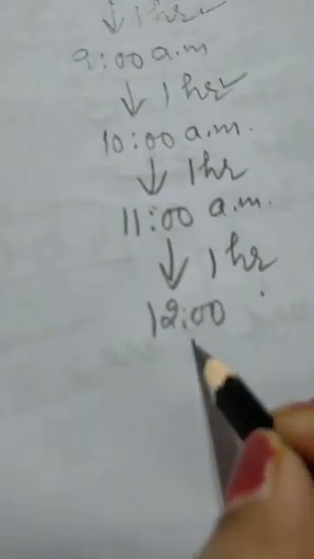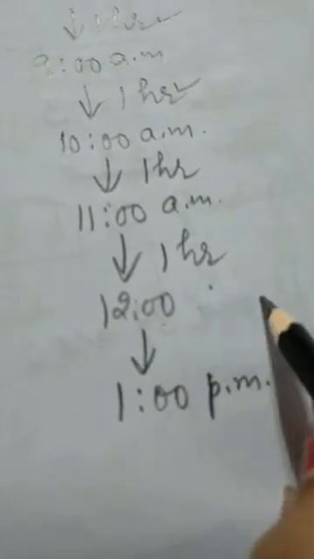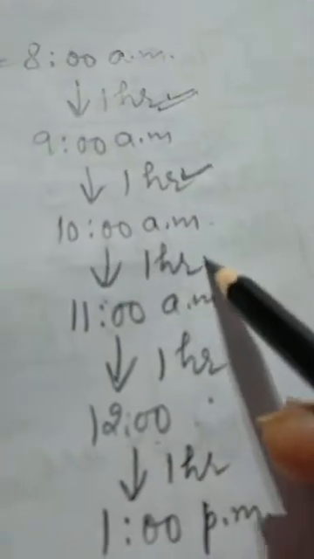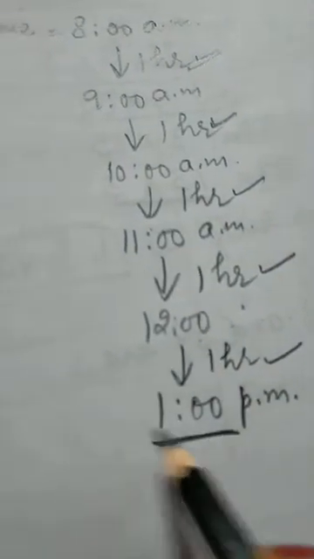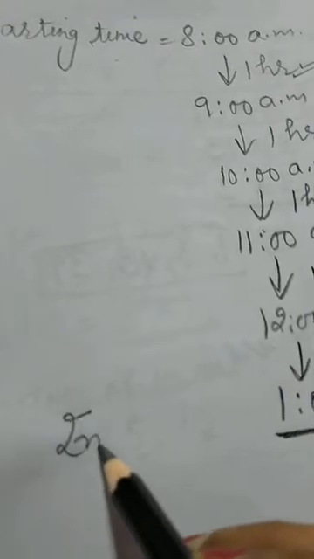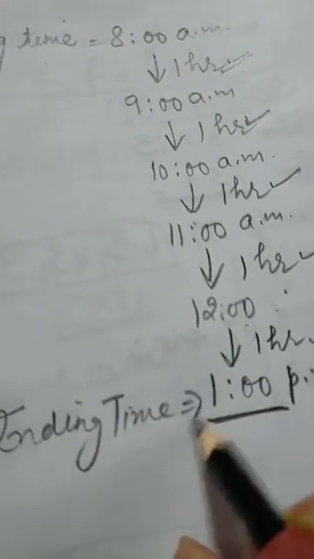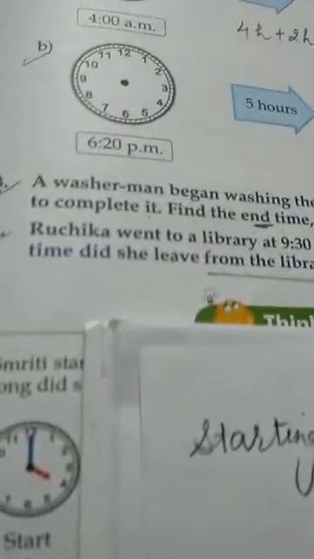Then after 12 again it will be 1, and here it will be p.m. With 12 we are not writing a.m. and p.m. Now you can see how many hours passed: 1 hour, second, third, fourth, fifth. So the ending time of the activity is 1 p.m.